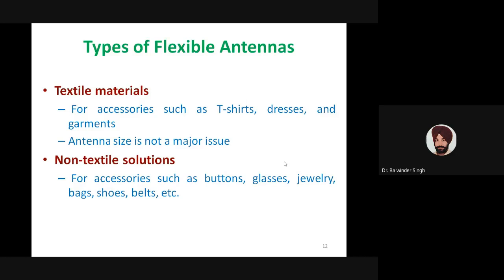But if we are talking of non-textile solutions, many times non-textile antennas are integrated with small cloth accessories like buttons, or they may be part of glasses or jewelry, or integrated with shoes or belts. In those scenarios, our antenna size should be very small. So the size of the antenna is very important for antennas which are going to be part of these non-textile solutions.